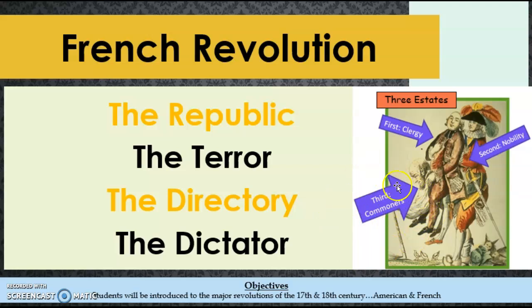98% of the population were commoners, and they basically paid the majority of the taxes. The nobility and clergy were rarely taxed, if taxed at all, and this repressive social structure made it easy for the rich to grow richer and the poor to grow poorer, causing a huge gap in wealth. This is very true in the sense of the king and queen of France. You have King Louis and Queen Marie Antoinette.